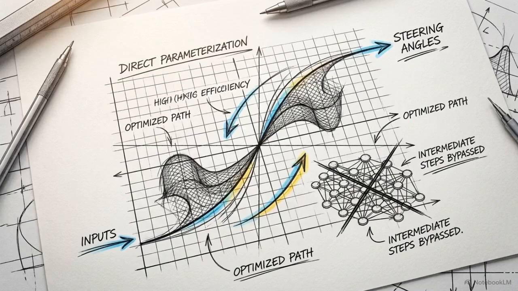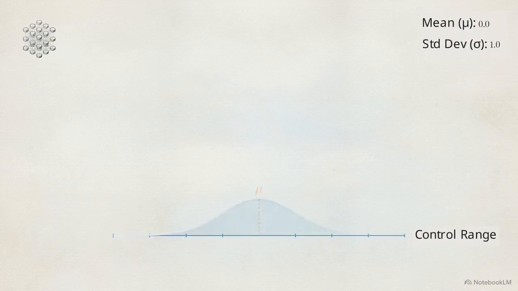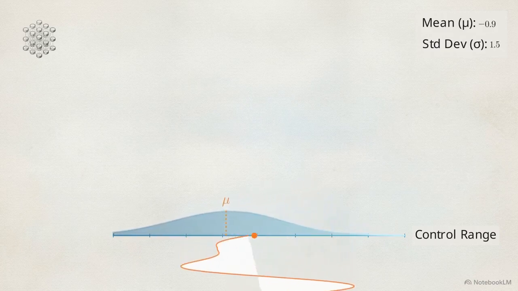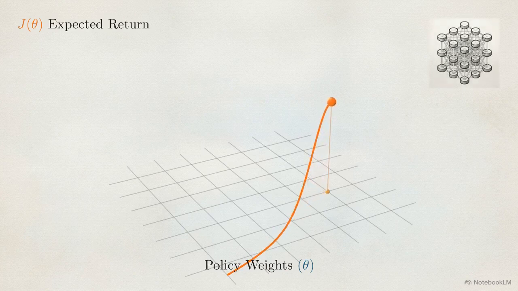Policy gradient methods take a completely different path. Instead of estimating state values, they parameterize the policy itself directly as a mathematical function. Instead of Q-values, the network takes the state and directly outputs probability distributions for each available action. This solves the continuous action problem natively. The network outputs the mean and standard deviation of a continuous probability density function, allowing the agent to continuously sample smooth, fluid control signals. The algorithm directly adjusts the policy weights to perform gradient ascent on the performance surface, constantly climbing toward the maximum expected return.